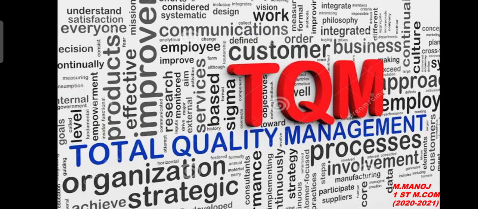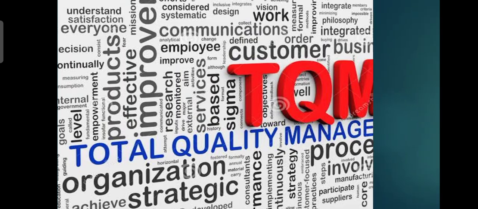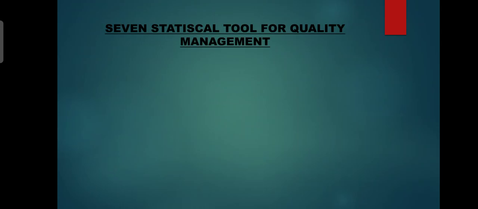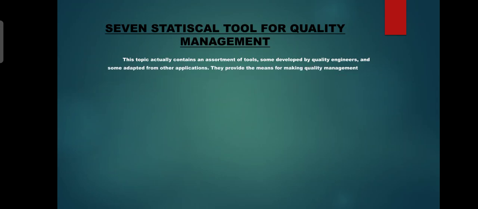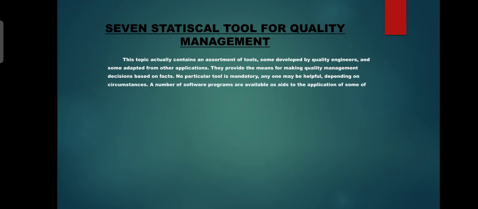Today's topic is the 7 statistical tools in quality management, in the Total Quality Management subject. First we can see the 7 statistical tools for quality management. They were developed by quality engineers, and they provide the means for making quality management decisions. These statistical tools are helpful to find out the quality decision in management.